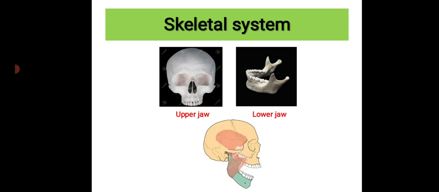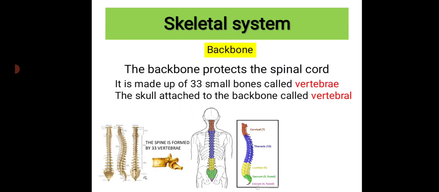And also, children, the skull has holes for eyes and nose. You can find the holes here, right? There are holes for the eyes, and here there are holes for the nose. Okay, this is all about the skull. Now let us move to the next part, that is the backbone.